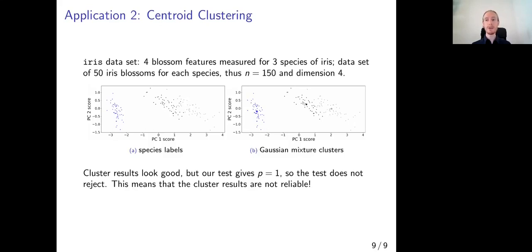If we take only 2 components, our test gives a p-value of 0. So it does clearly reject. So our cluster result is unique. And what happens then is that the blue cluster is always found as one cluster, and the gray and black is found as the other one. And there is no mixing between them.